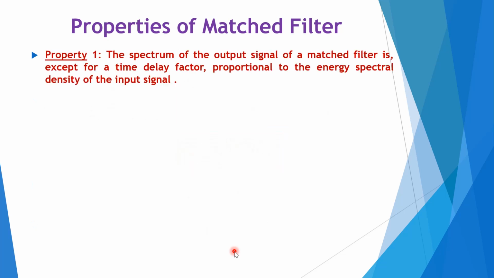Based on these fundamental pairs of relations, we are going to derive some important properties of the matched filter. So, the first property: the spectrum of the output signal of a matched filter is, except for a delay factor, proportional to the energy spectral density of the input signal.